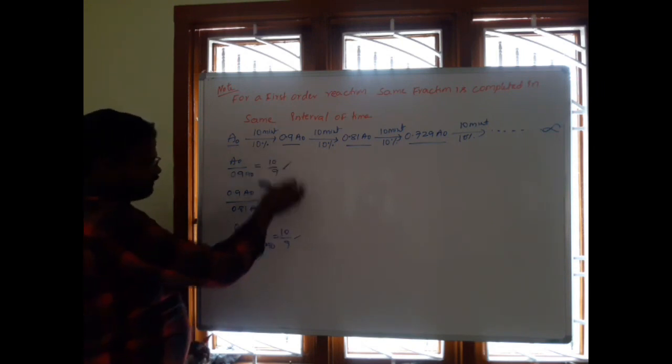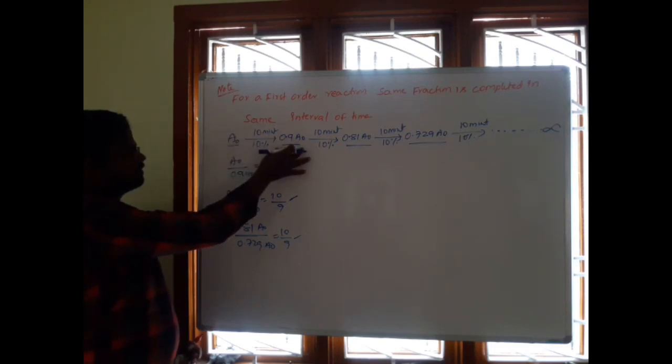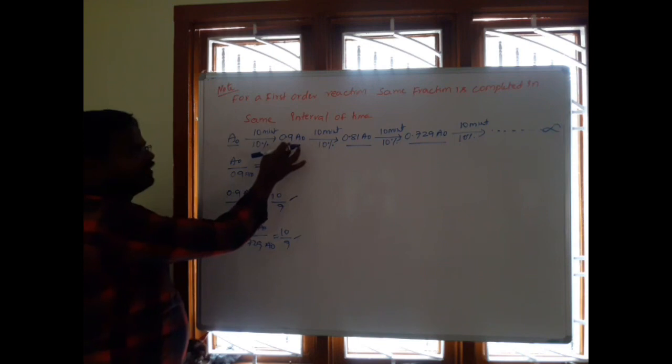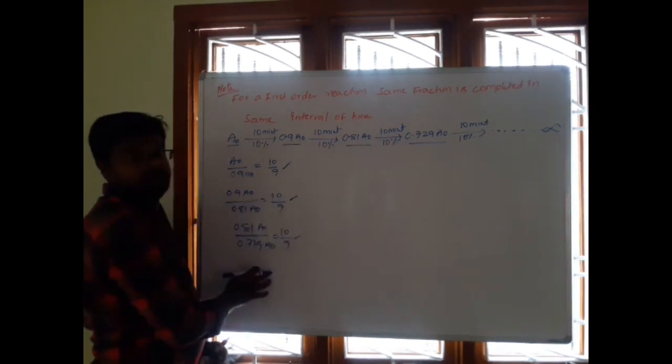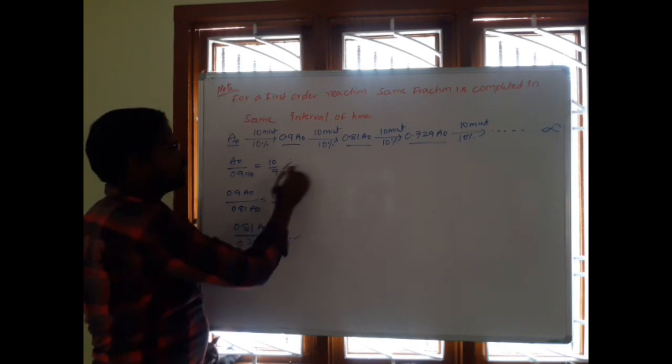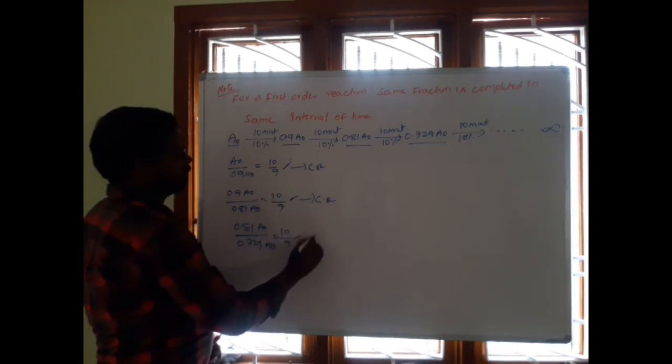So if you observe the ratios, the first by second concentration is 10 by 9, the second by third is 10 by 9, and the third by fourth is also 10 by 9. That means all of these are in a common ratio.